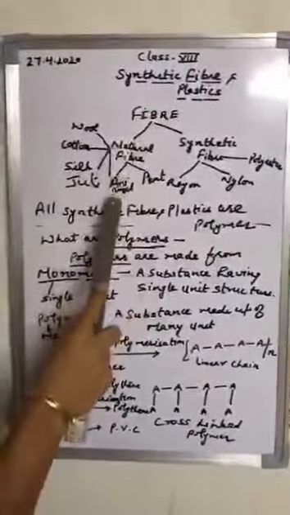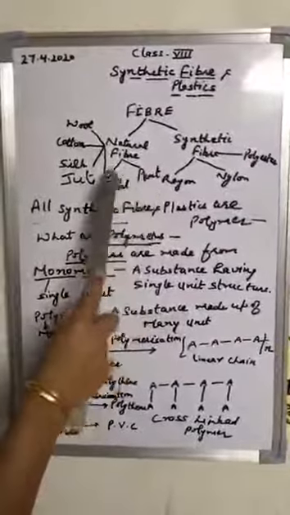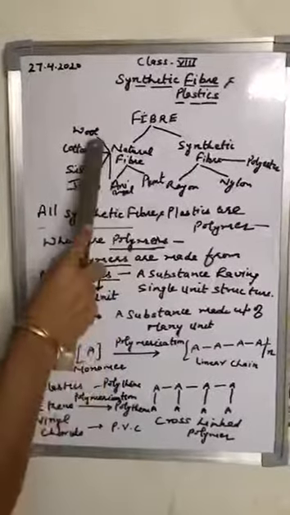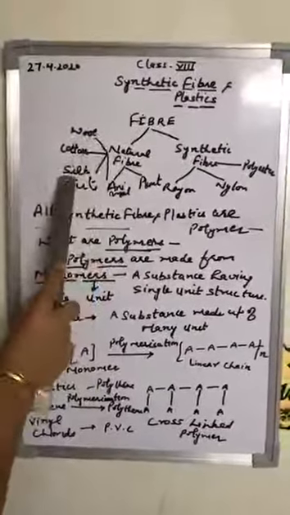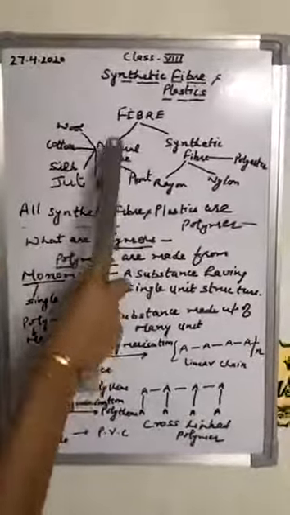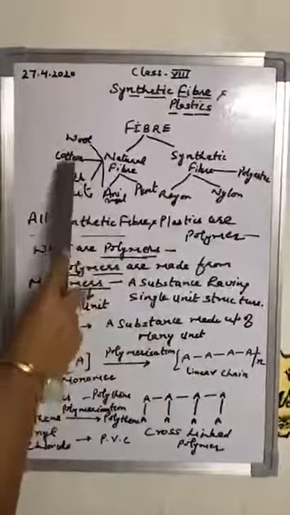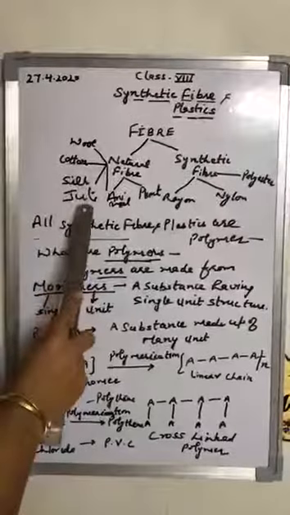Good morning, student. Today we are going to start our new chapter, that is synthetic fiber and plastics. You know that nature has given so many things to us, and among those things, one thing is fiber. The natural fiber may be animal fiber and plant fiber. We get wool and silk from animals, wool from the sheep, yak, etc., and silk from silkworm. And when we talk about plant fiber, cotton is there, jute is there, so many which we get from the plants.